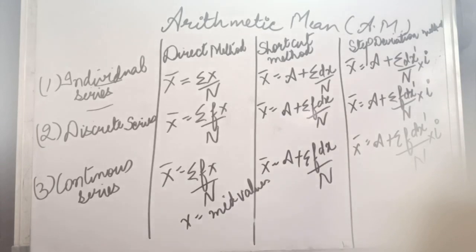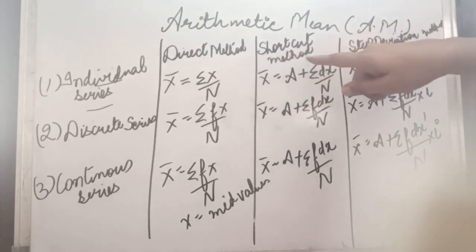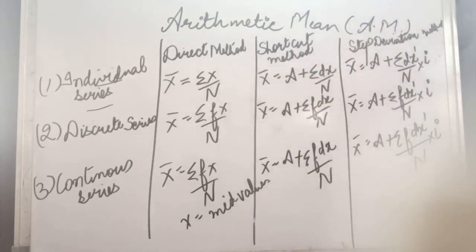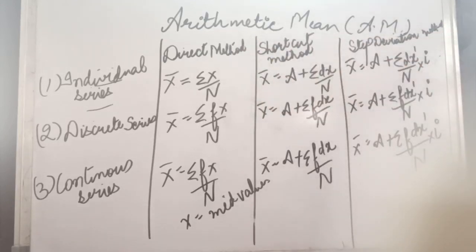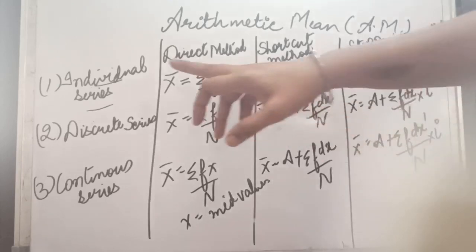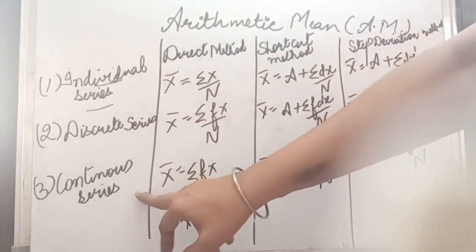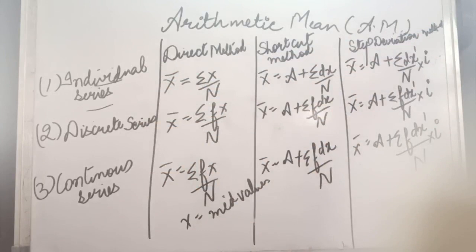If one question is there, with all three methods the answer will be the same. Either you apply the direct method, shortcut method or step deviation method, the answer is going to be the same. So once you recognize the nature of the series, whether it is an individual, discrete or continuous series, you can apply any method and you will get the same answer.